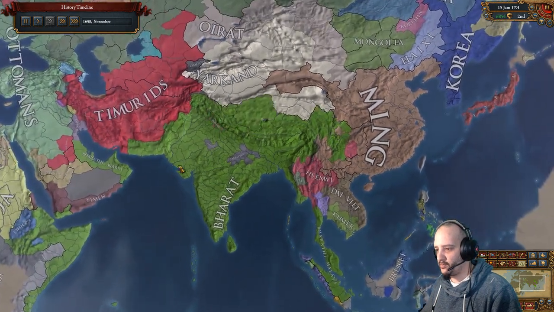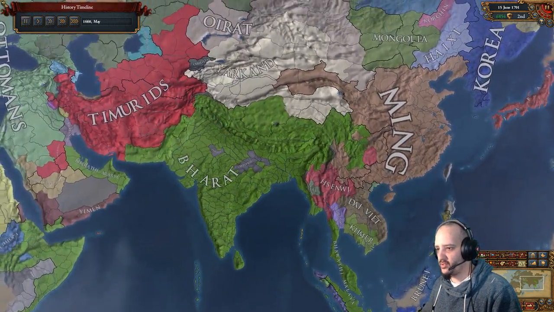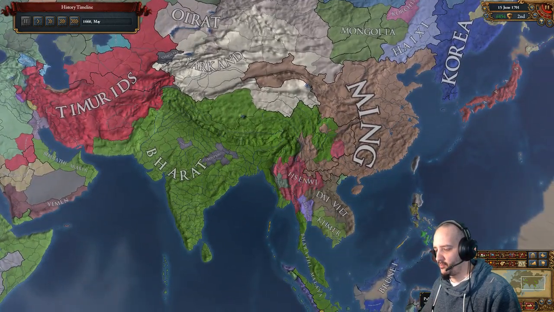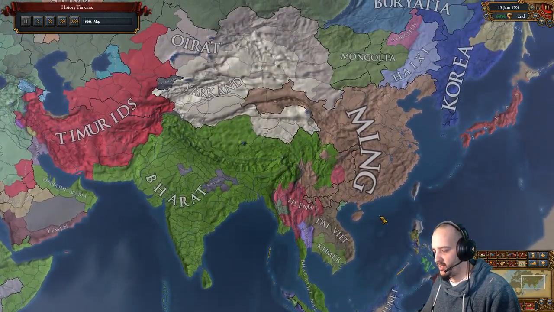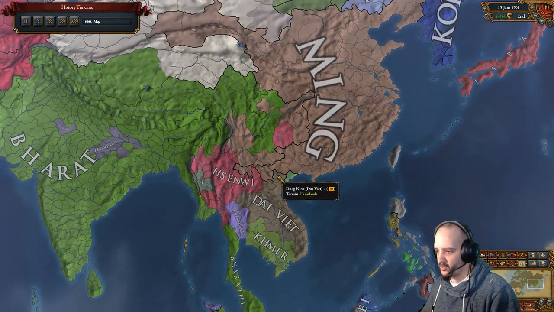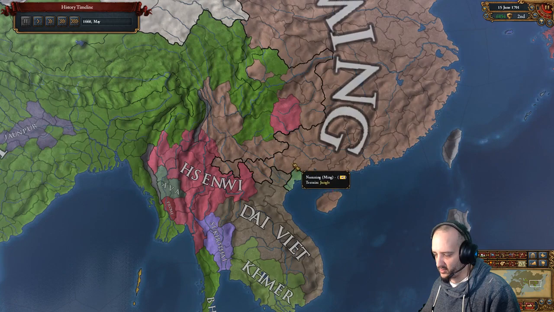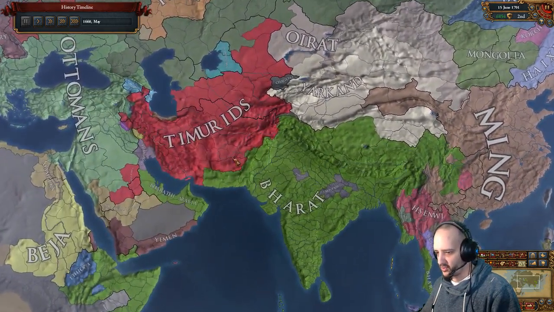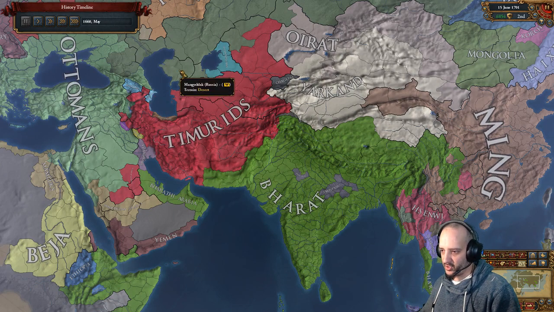So we're just clearing up. Now Bharat has missions. That's what you saw. Missions for all of Burma, all of Malacca, and South Indochina. Well, it's really that Ming has a few provinces in Indochina, and then all of Persia. First is Khorasan. You'll see a big chunk leaving here, and then that mission leads into Persia.